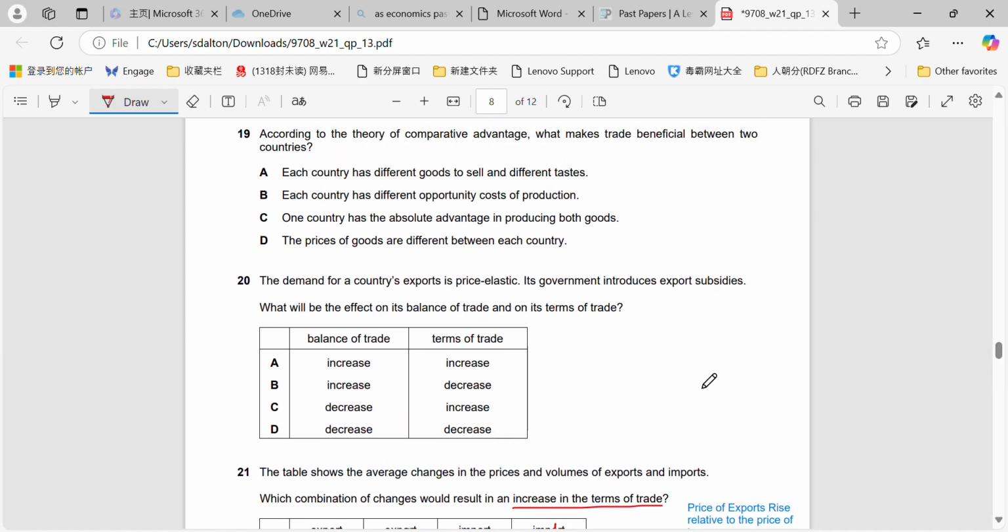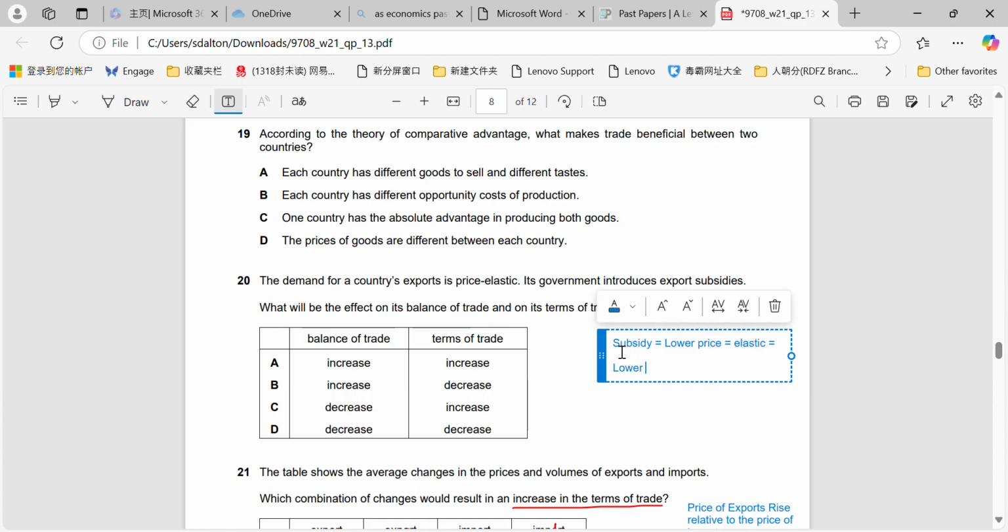Question 20. Demand for a country's exports is price elastic. Government introduces export subsidies. Okay, so remember, with a subsidy, what it's going to do is it's going to lower the price of the product. We're told that it's price elastic, so if it's elastic, what that will do therefore is lower price will equal greater percentage change in quantity demanded, which will equal total export revenue to go up or to rise.